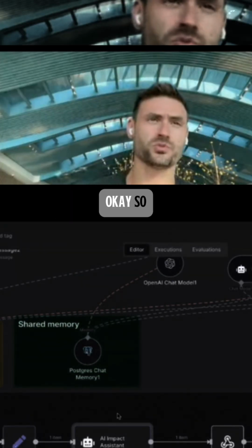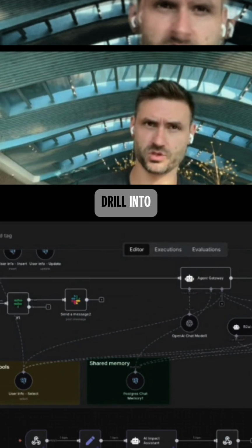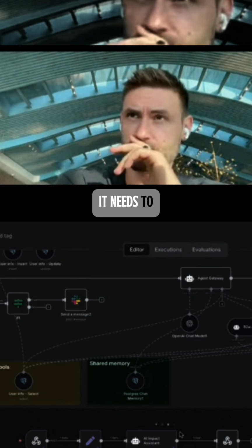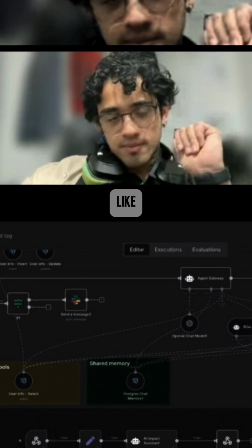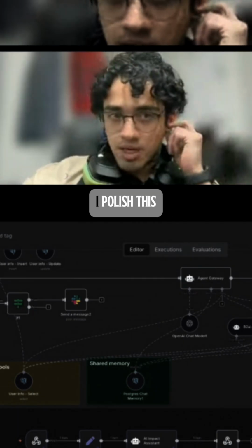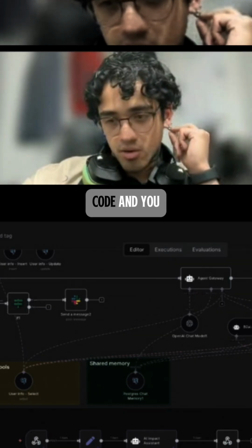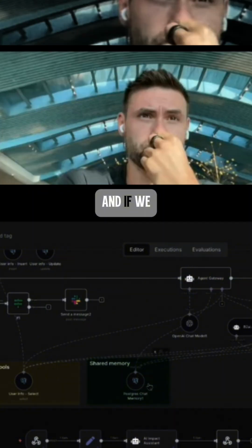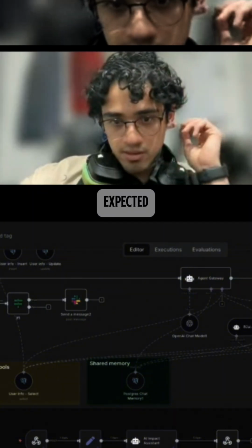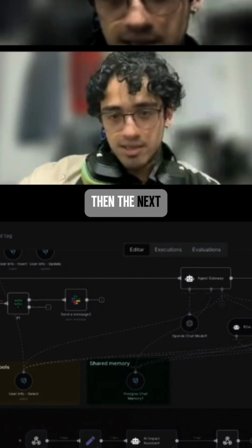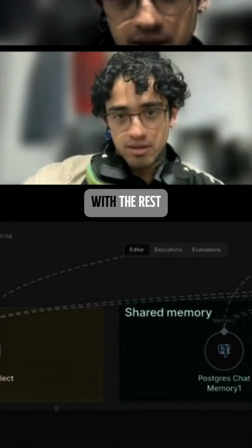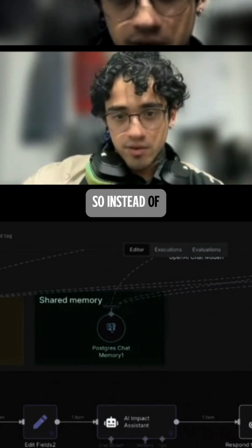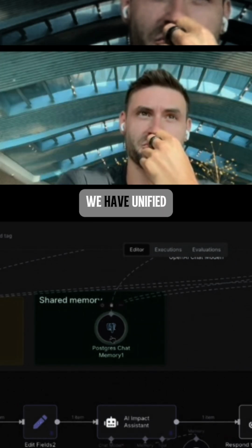Okay. So what needs to be tested, or what do we need to drill into to make sure we continue to get it where it needs to be? The next step would be that I publish the new code and you test it with more examples. And if we find that this is working as expected, and I'm using 4.0 by the way, then the next thing would be wiring this up with the rest of the experience in the page. So instead of this memory, we should have unified memory, right?